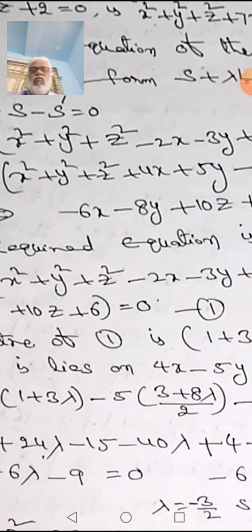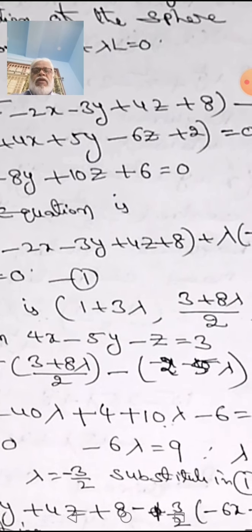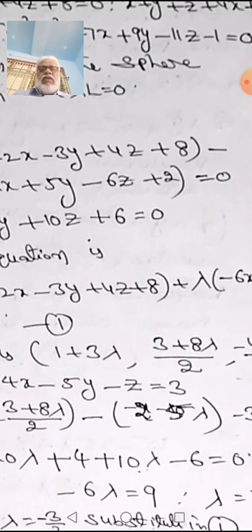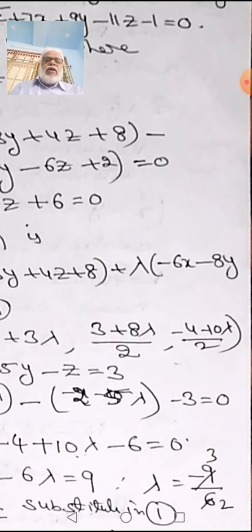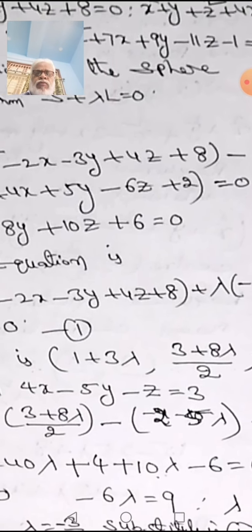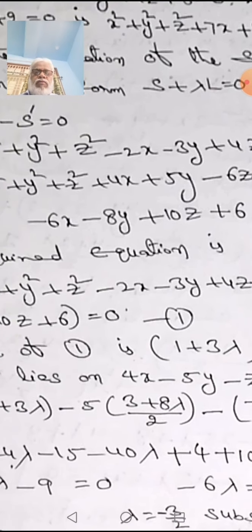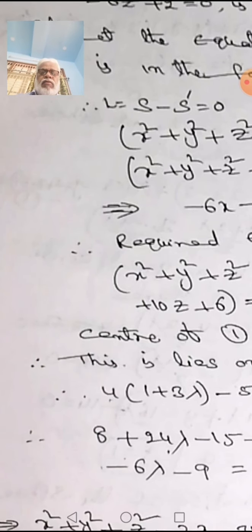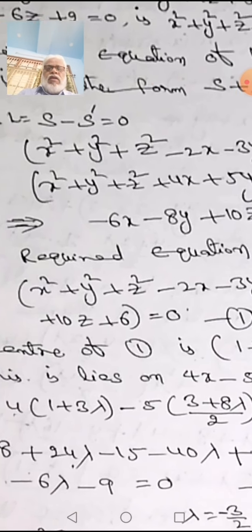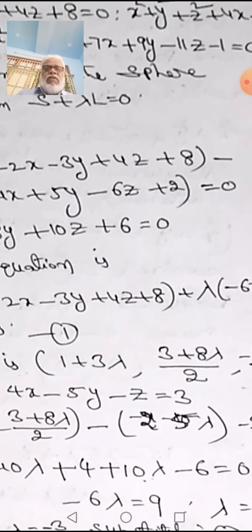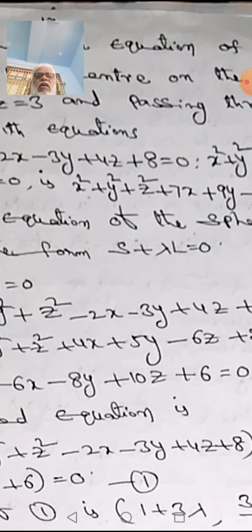Like this, the center of that sphere is 1 plus 3 lambda, 3 plus 4 lambda, and minus 2 plus 5 lambda. So this lies on the plane 4x minus 5y minus z is equal to 3. Why? Because it is given that it is a great circle.